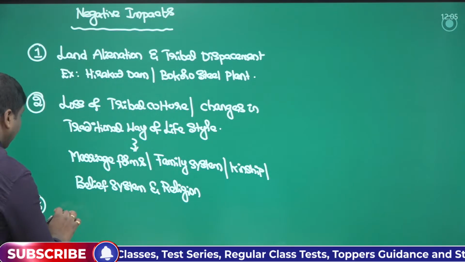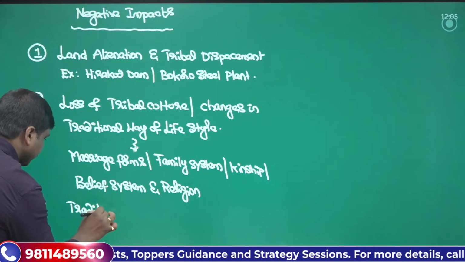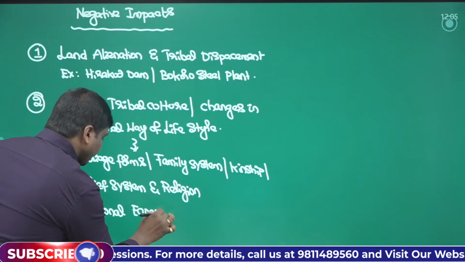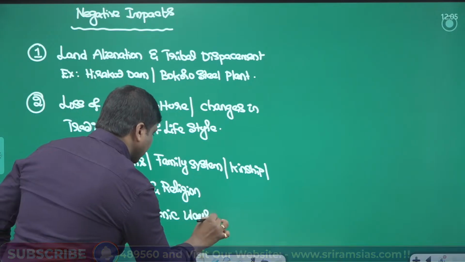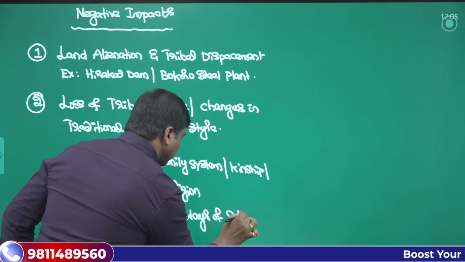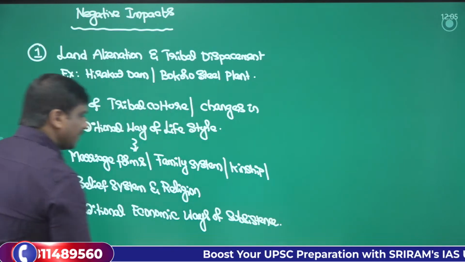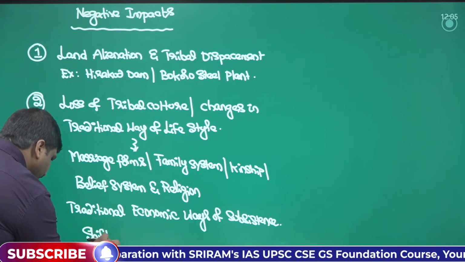So the impact on the traditional economic way of subsistence. There would be a shift. Let's say, for example, they might be following shifting cultivation.